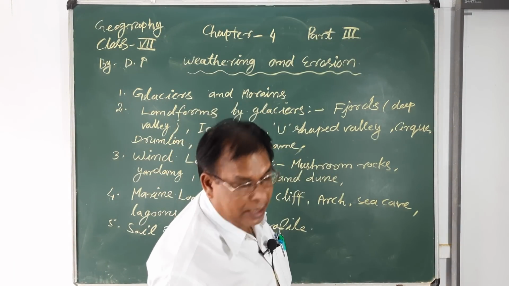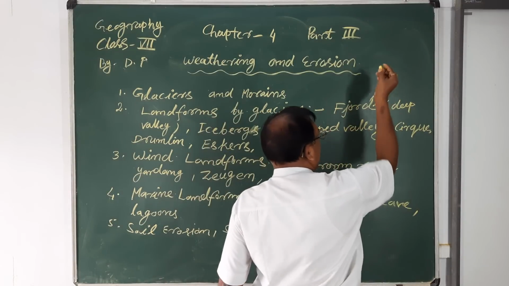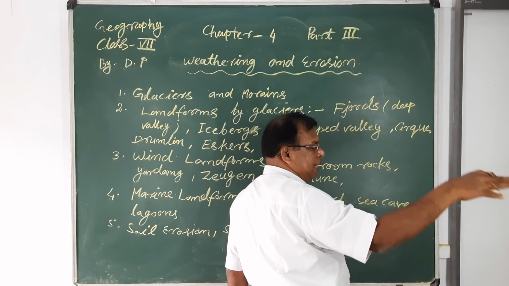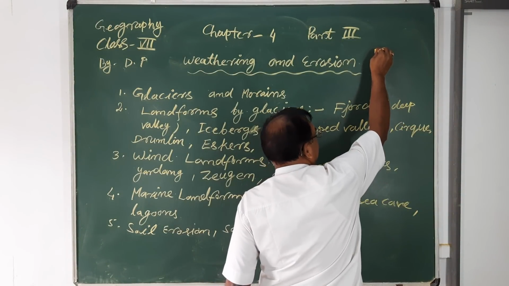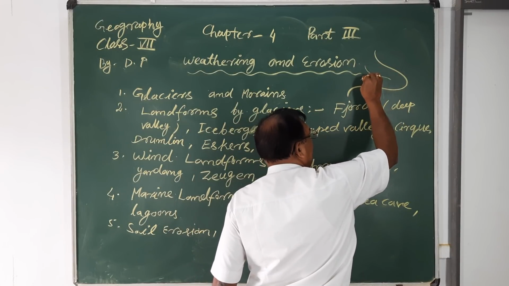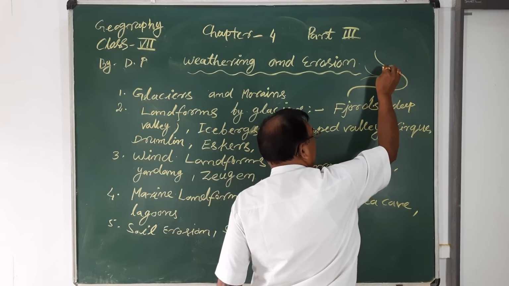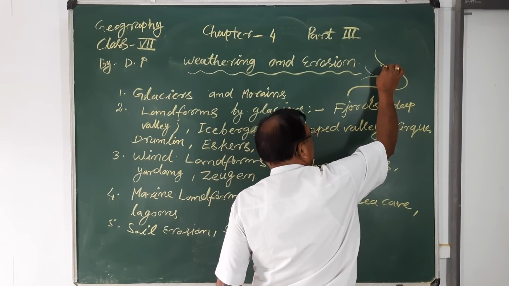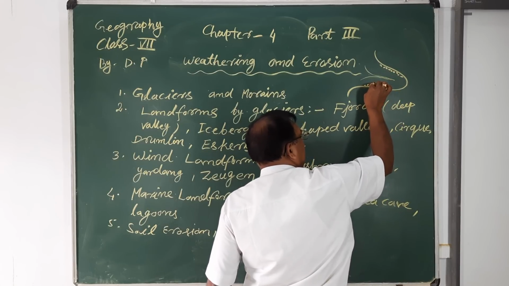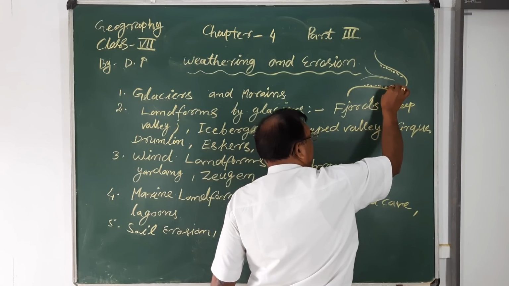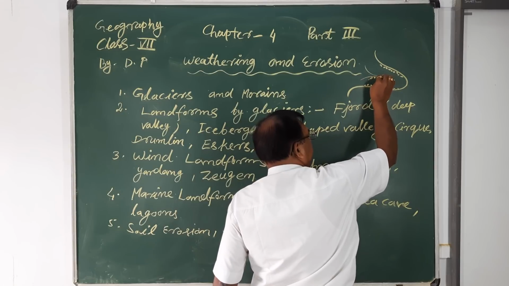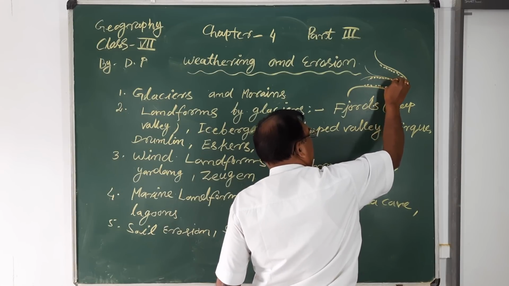M-O-R-A-I-N-S, moraines. Just like when the glacier flows towards the lowland area, the shape of the ice is like a tongue structure, and these materials are carried by the glacier by the pressure or the forces and according to the slopes.